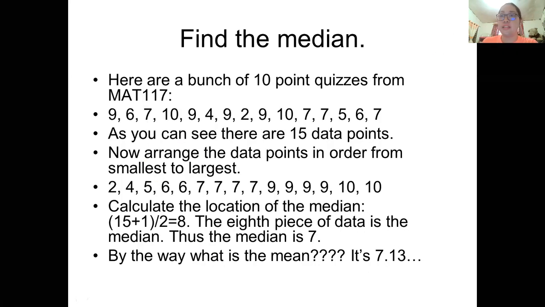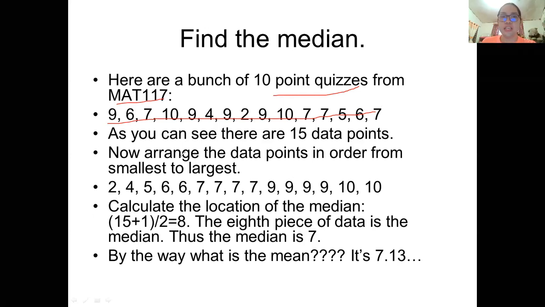So here are some examples in finding the median. This is what I said a while ago. Here are a bunch of 10-point quizzes from Math 117. This is the value. Again, as I have said, you have to arrange the data from smallest value to largest value.